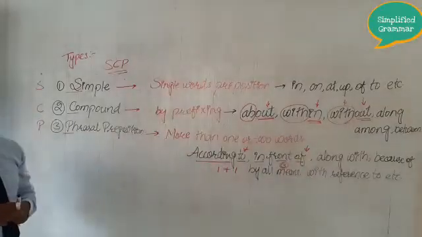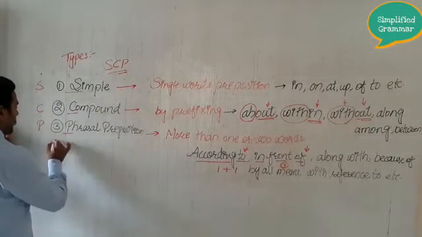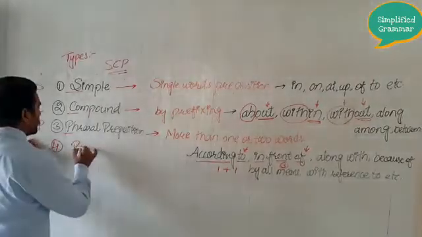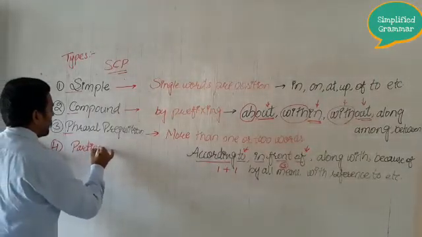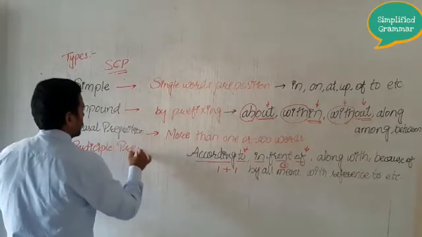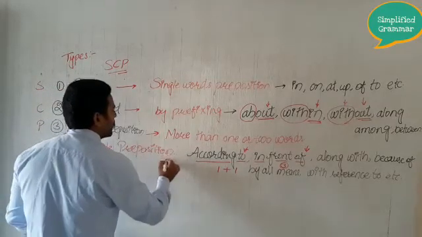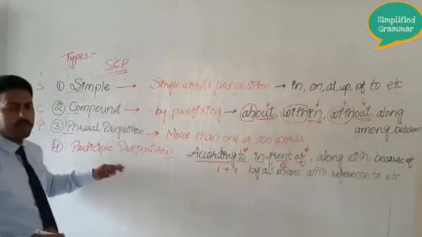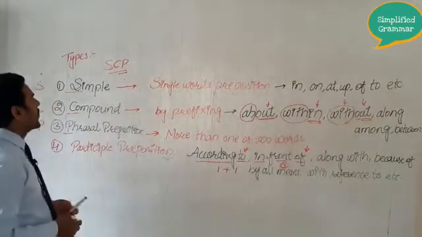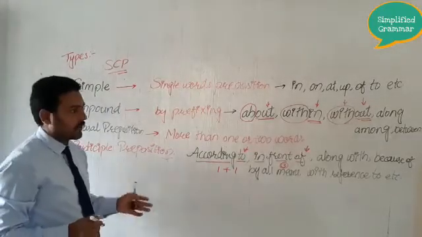So I hope you understood these three types of preposition, and I was telling you about the fourth type of preposition that you will see in some books only, that is your participle preposition. This type of preposition you will see only in a few books. Mostly we study three types of preposition according to the SCP formula. So I hope you understood this portion.